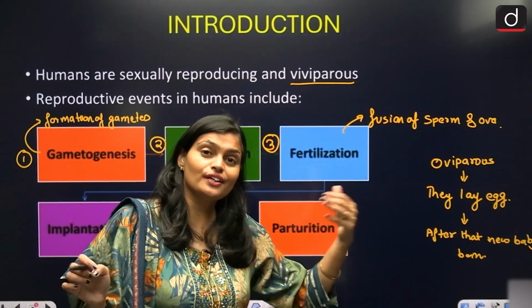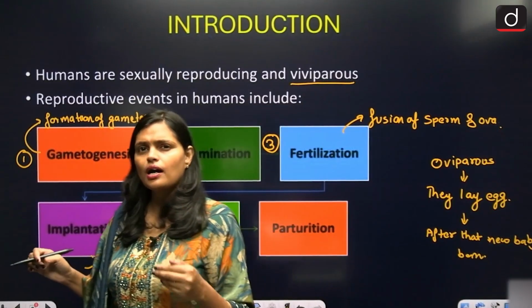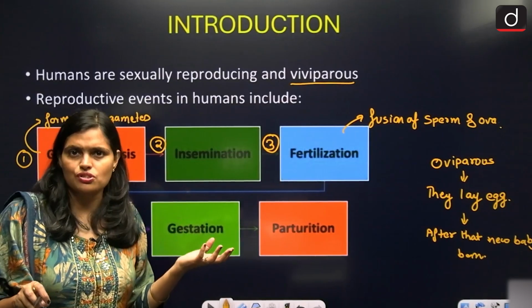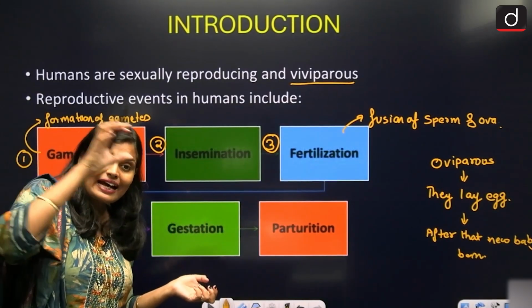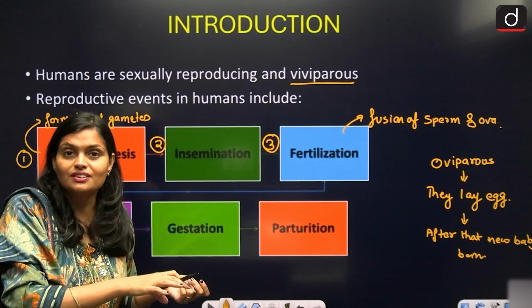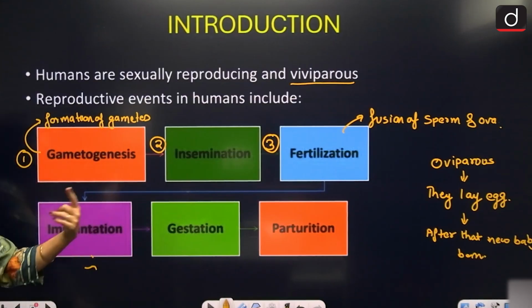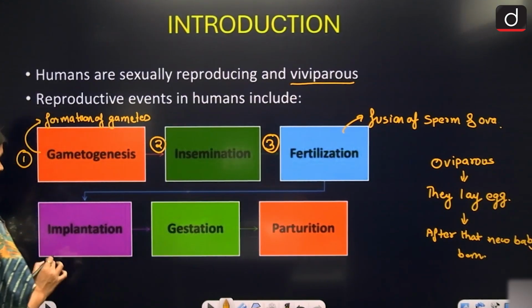The zygote undergoes cleavage and is converted into morula, blastula, trophoblast, and basically the blastocyst. Now that blastocyst attaches to the wall of the uterus, that is called implantation, for further development of the embryo. So what is implantation?